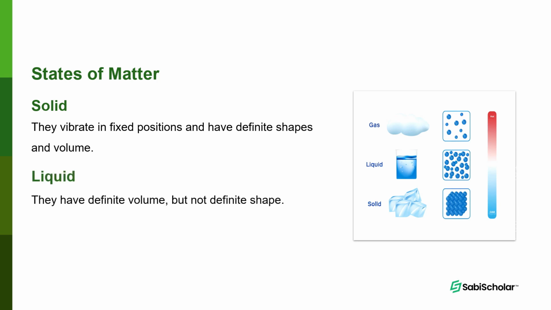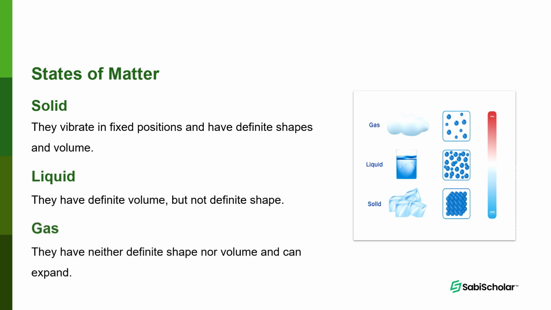Now the next, liquid. They have definite volume, but not definite shape. They do not have definite shape, but they assume the shape of the container. They also move, but their movement is moderate. They move in a flowing manner, and such movement is called translational motion. The reason why they are able to move is because their particles are not as packed as that of solids.